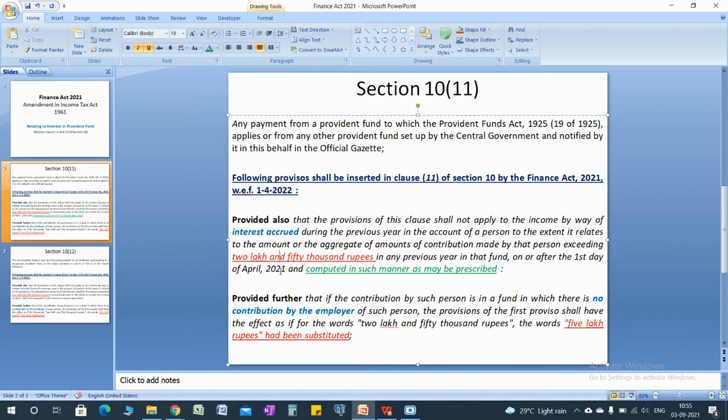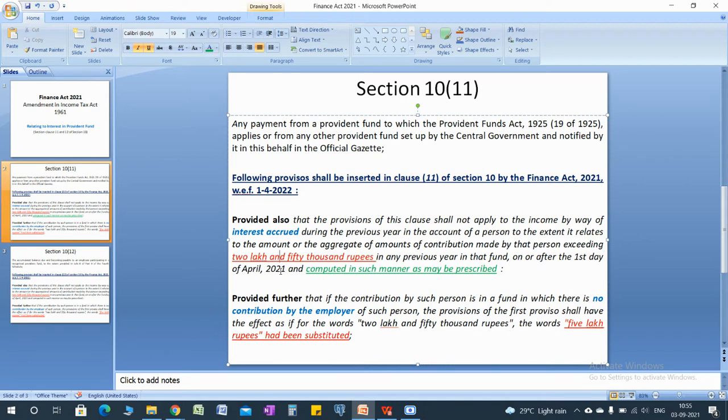But interest accrued on 6 lakh minus 2.5 lakh, meaning 3.5 lakh, is taxable in the hand of the assessee. How such interest will be calculated and how it is taxable will be mentioned in the rules.